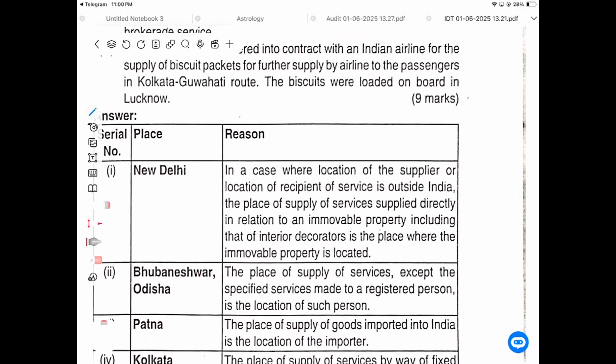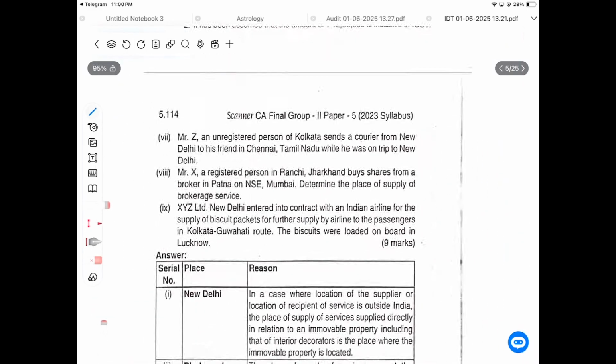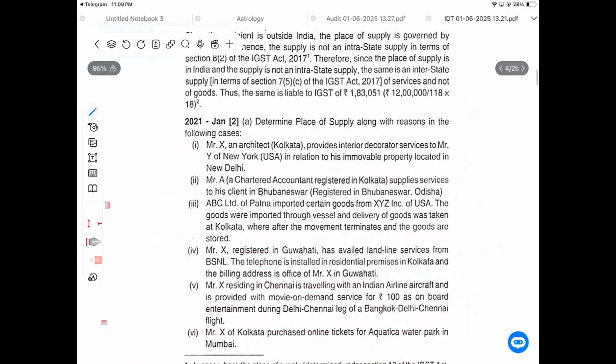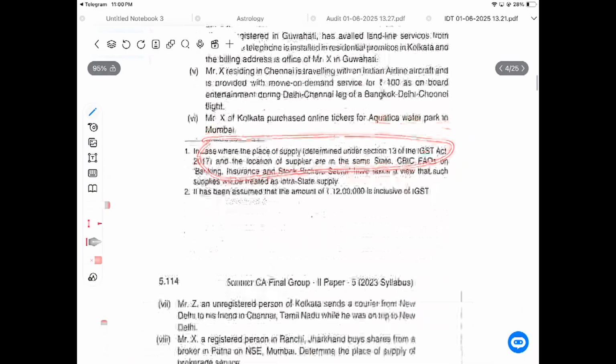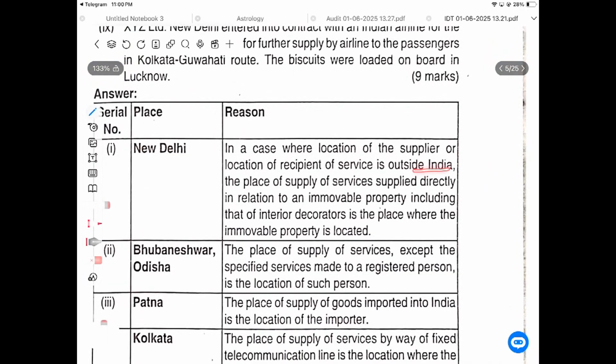So the first question, the architect service. The answer is New Delhi. In the case where the location of the supplier is in India and the location of the recipient of service is outside India, the place of supply of service supplied directly in relation to immovable property, including where the interior decorator is engaged, is the place where the immovable property is located. So the immovable property is located in India, in New Delhi. So the place is New Delhi.